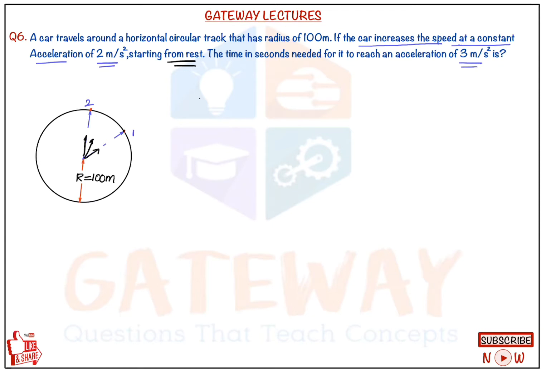Initially, at rest means no circular component of acceleration, that is, no radial acceleration. So initially the radial acceleration will be equal to 0, and therefore the total acceleration will be equal to the tangential acceleration, that is r into alpha. The initial acceleration was given as 2 meter per second square.